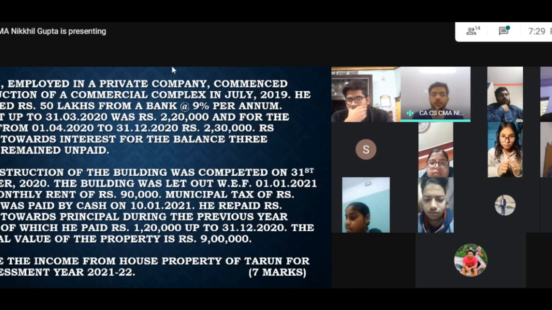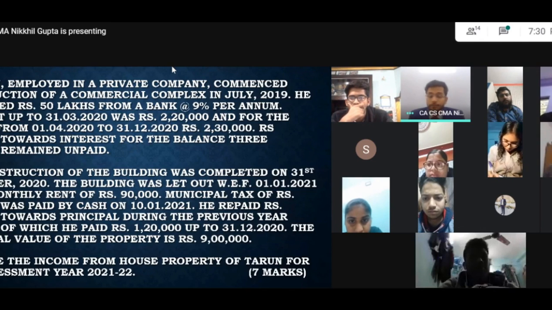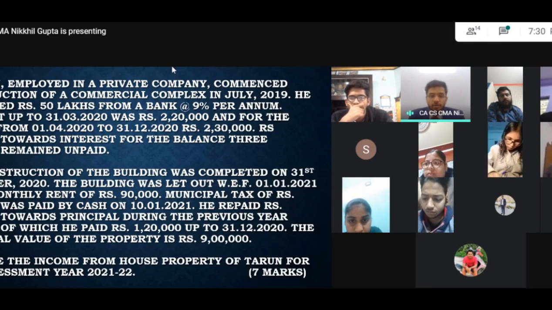Municipal tax of rupees 1,20,000 was paid by cash on 10th January 2021. He repaid rupees 1,90,000 towards principal during the previous year 2021, of which he had paid 1,20,000 up to 31st December 2020. The municipal value of the property is rupees 9 lakhs. Compute the income from house property of Tarun for the assessment year 21-22.